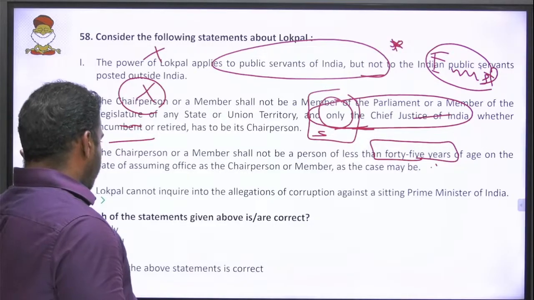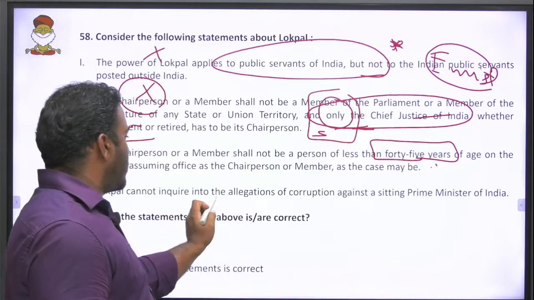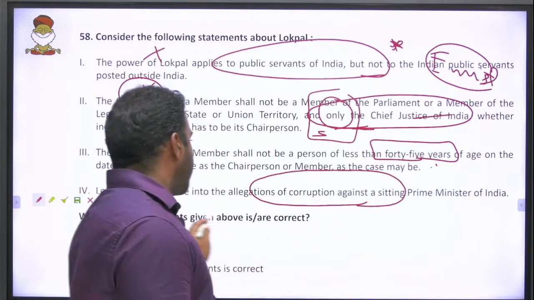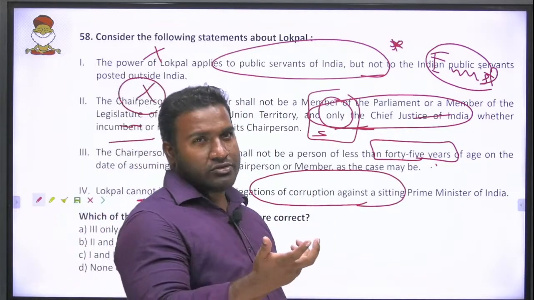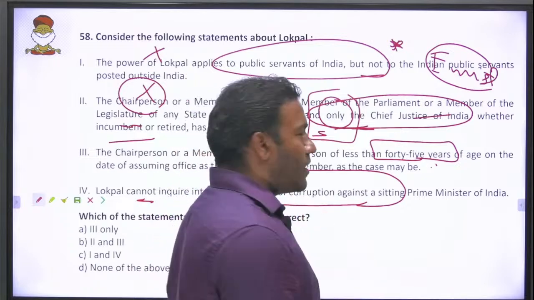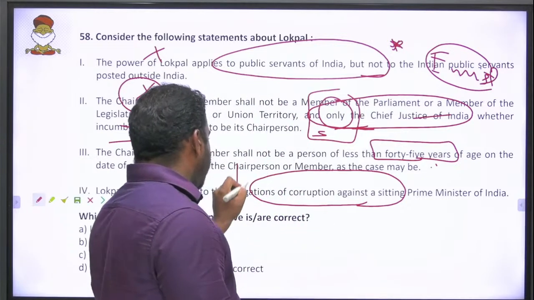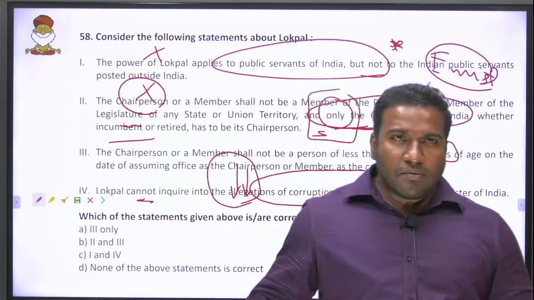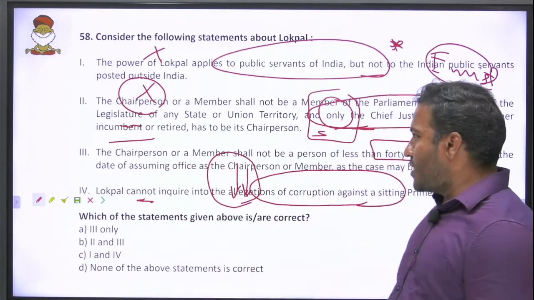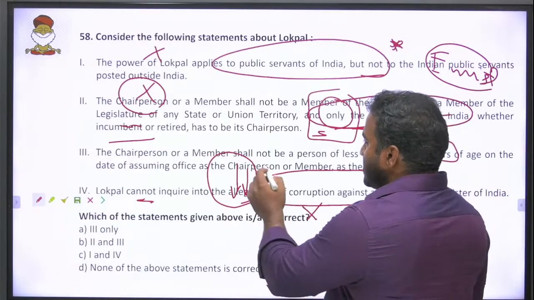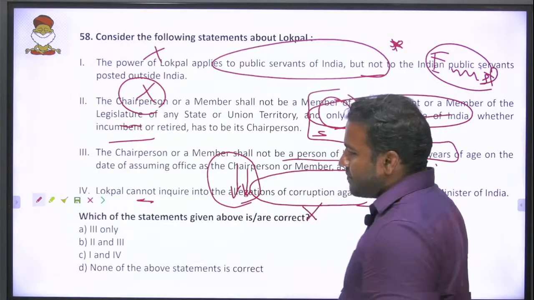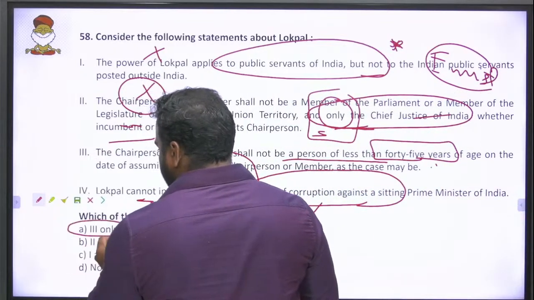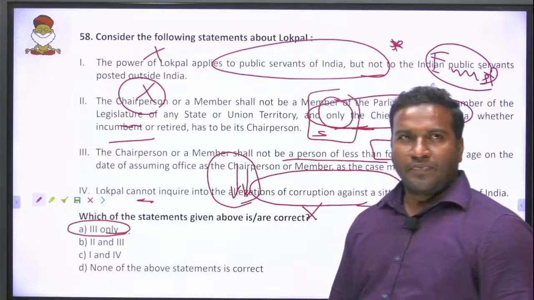Then Lokpal cannot inquire into allegations of corruption against sitting Prime Minister of India. He can. So all was for Lokpal, and all agitation of Anna Hazare, Arvind Kejriwal, all those were for, say, bringing Prime Minister into Lokpal. So again, this is wrong. In this, so this 45 years, so only happens to be correct, and we go with A. That is 3 only. Yes.